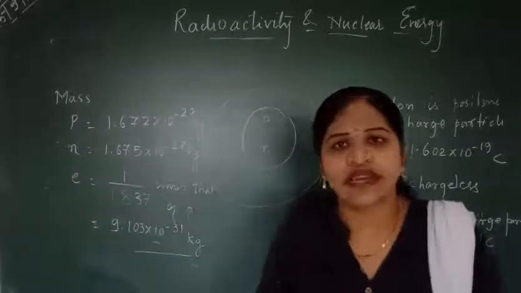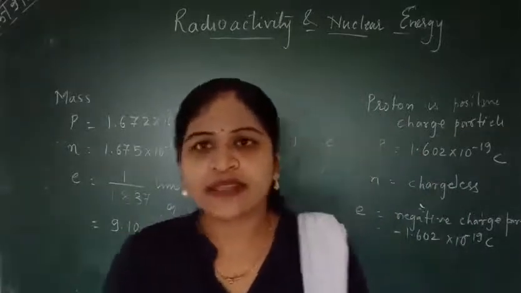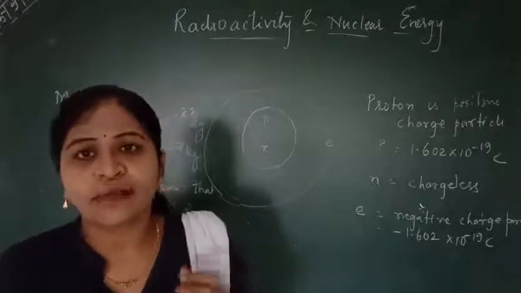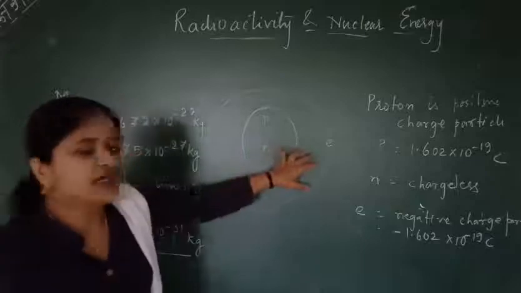So these are the masses we are studying, and basically the atom is electrically neutral because the positive charged particle is balanced by the negative charged particle.